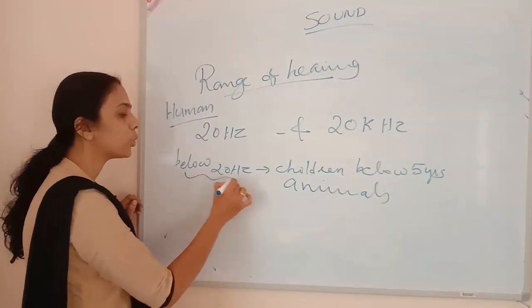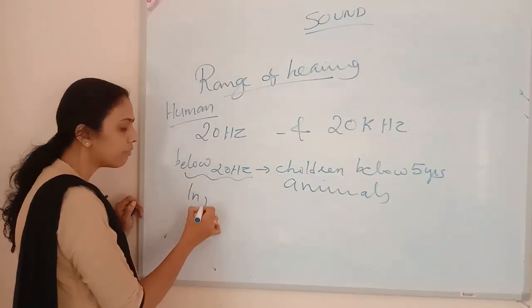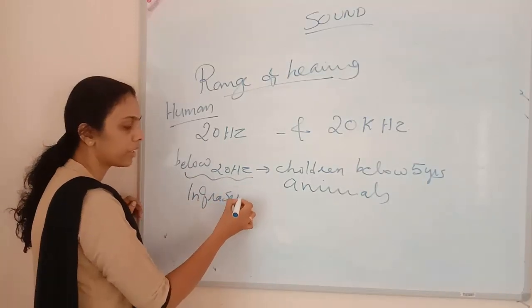So this below 20 Hertz is called infrasonic sound wave.